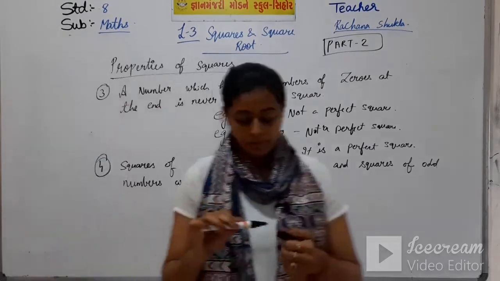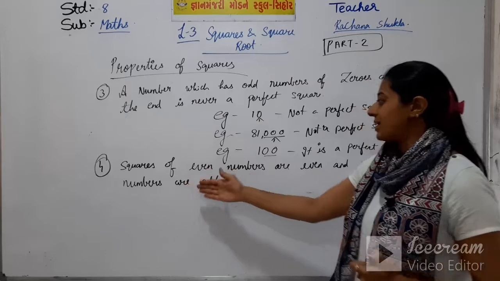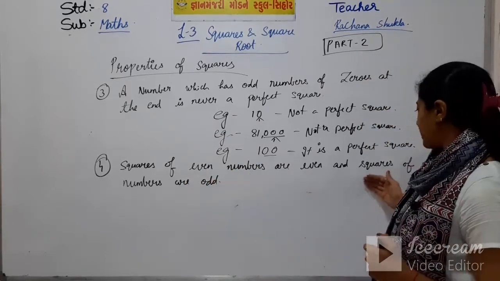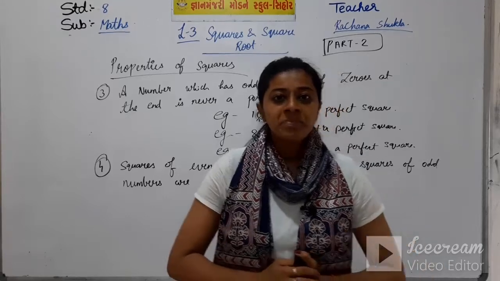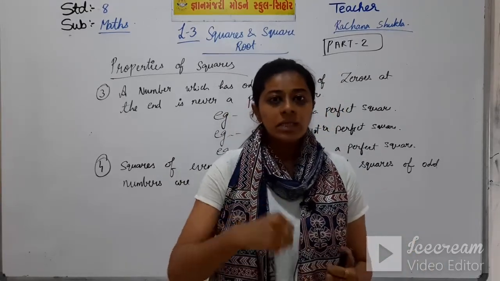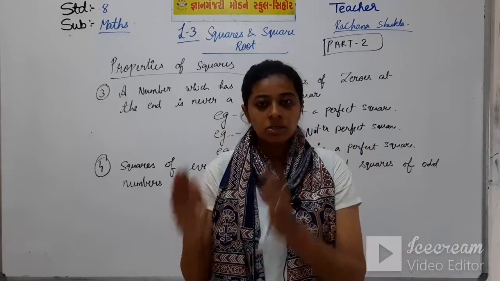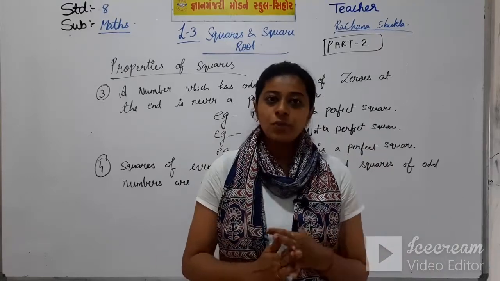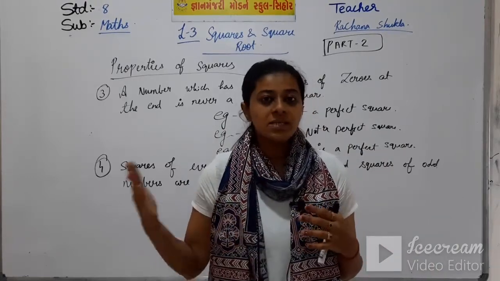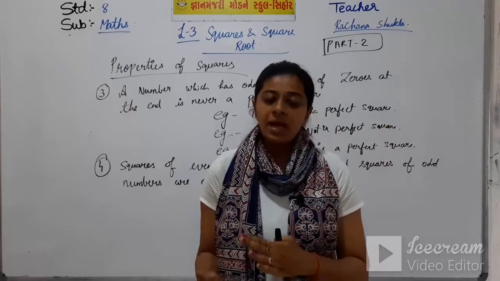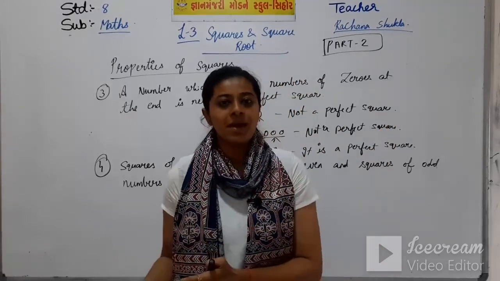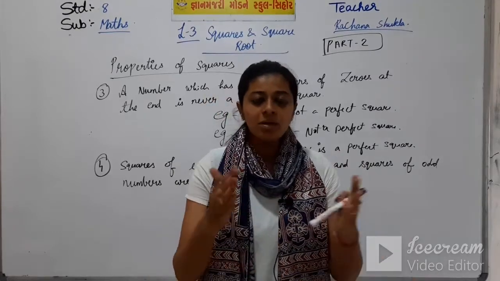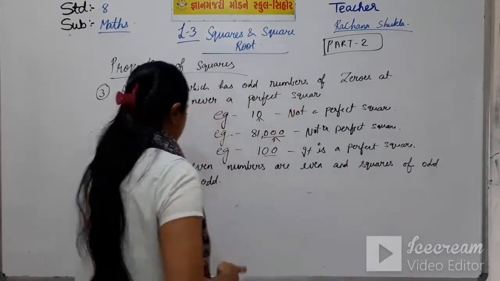What does this property mean, students? Squares of even numbers are even and squares of odd numbers are odd. That means if you take the square of 3, 3 3s are 9, so both the numbers are odd. If you take the square of 4, 4 4s are 16, so both the number and the answer are even. So an odd number will give an odd square and an even number will give an even square.